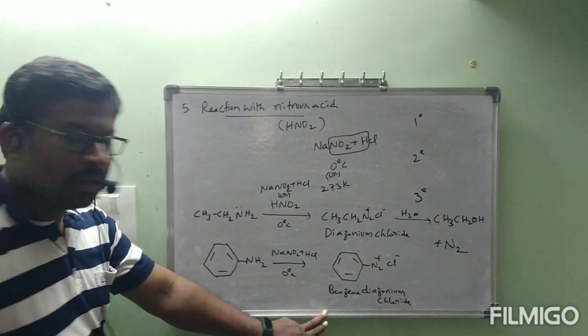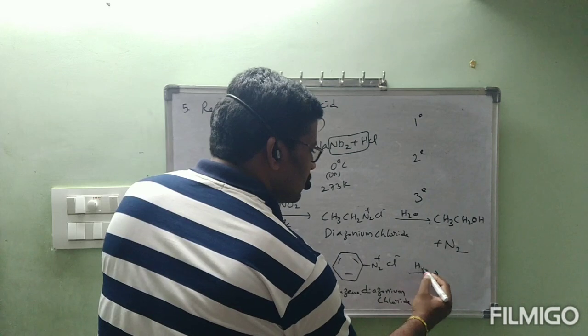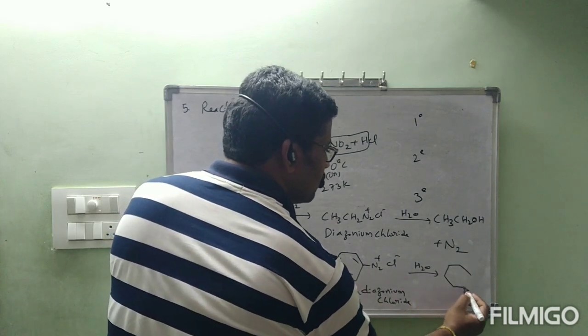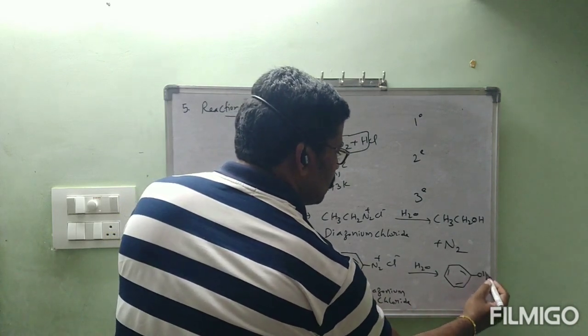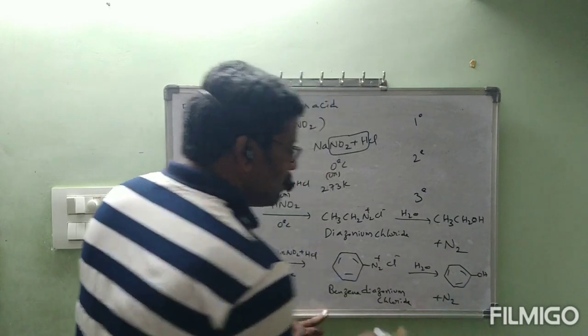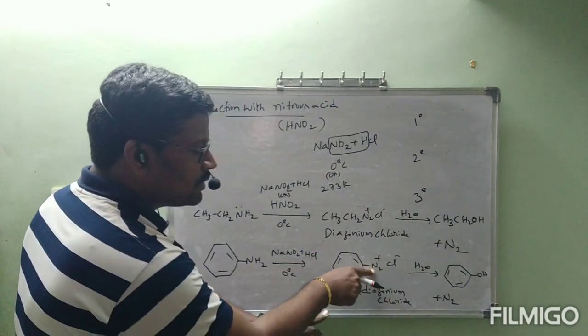Immediately it will react with warm water to form phenol plus N2.